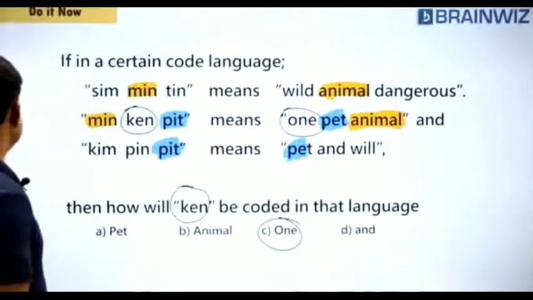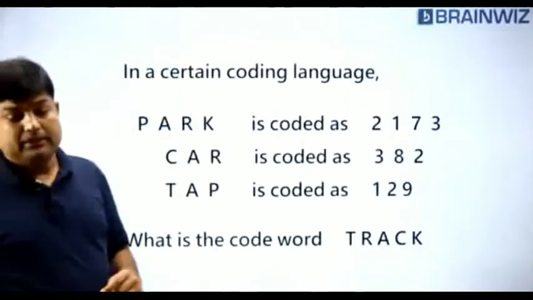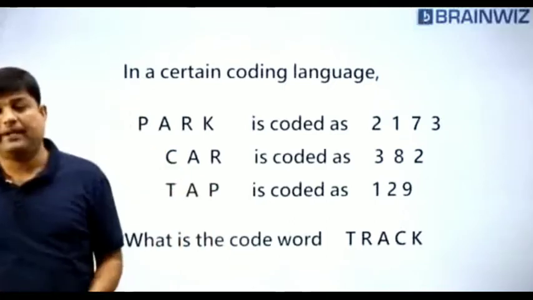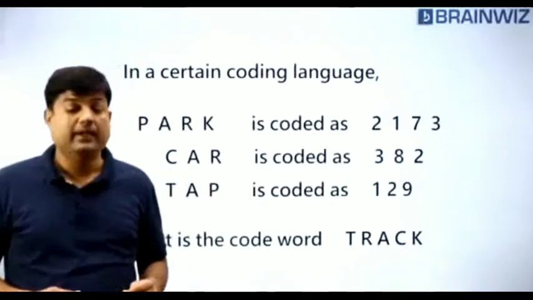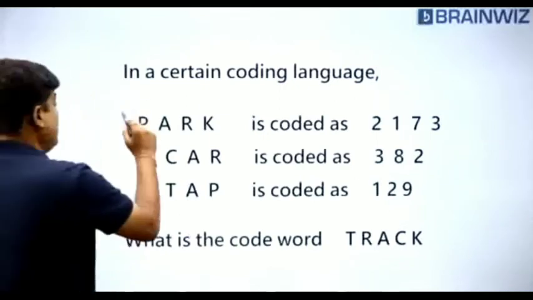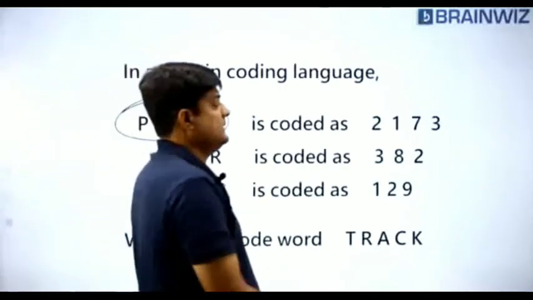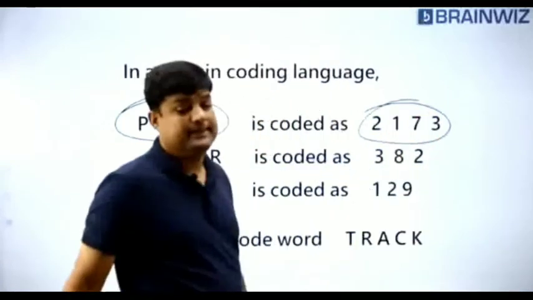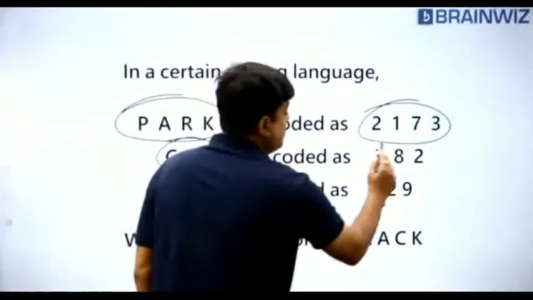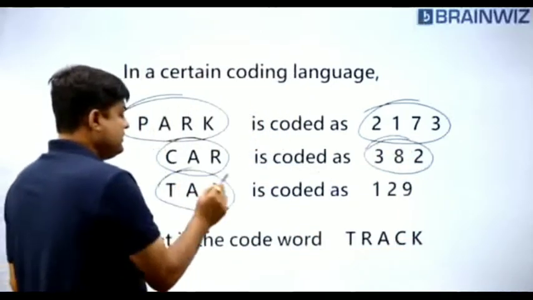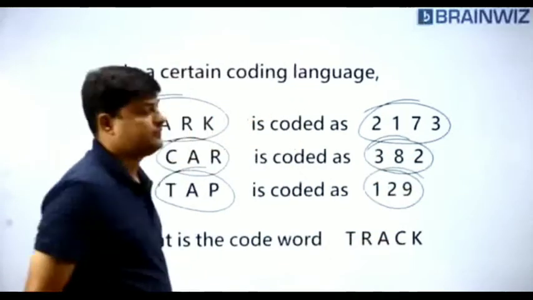Now let's try to move forward, everybody. Here, this is also the similar kind of model. Everybody on the board now. We don't have a time. Listen, everybody. Here, park has got 4 letters. This number has got 4 digits. Car has got 3 letters. And this has got 3 digits. Tap has got 3 letters. This has got 3 digits.